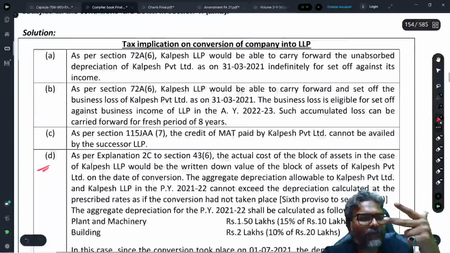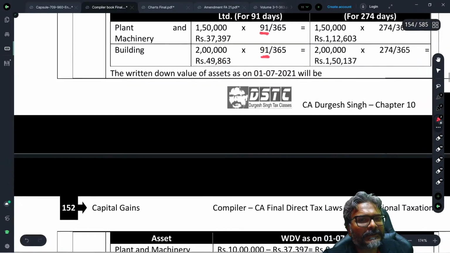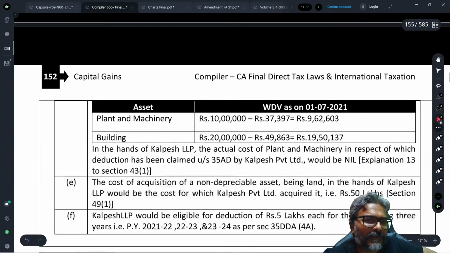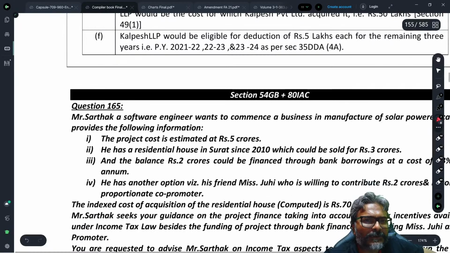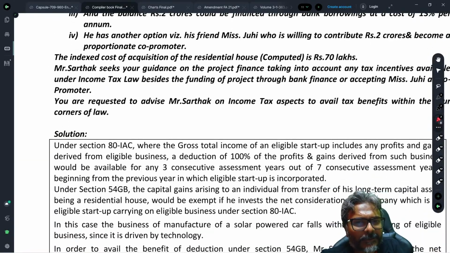For the predecessor, in all 91 days. And that is the reason why this is how it is. So plant and machinery depreciation 1,50,000, 91 divided by 365. Building 2, 91 divided by 365 goes to them, and the balance goes to the other one. So this is how it has to be considered, students. That exactly is the point. Now, students, this is how the things has to be looked upon.